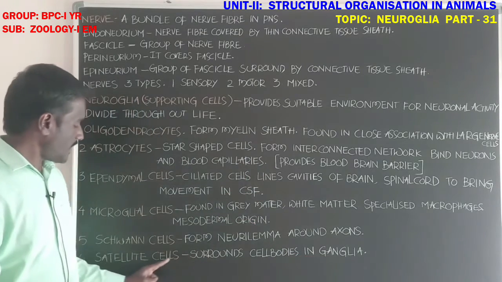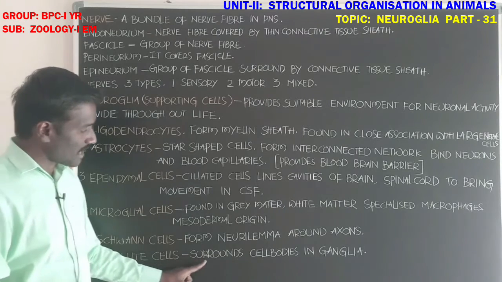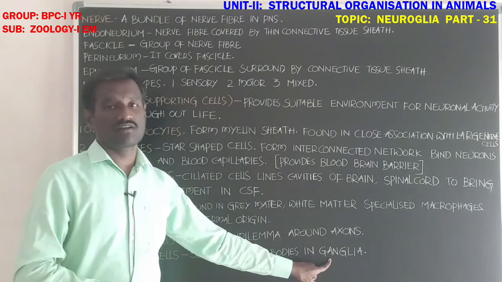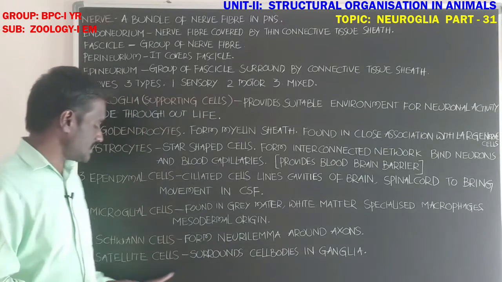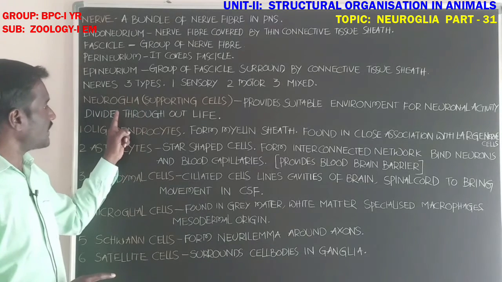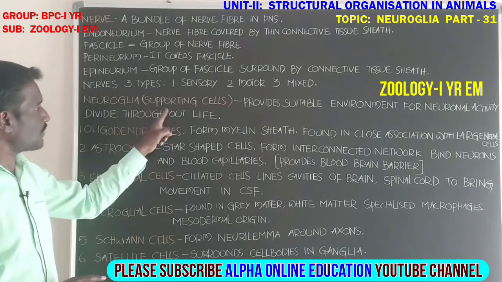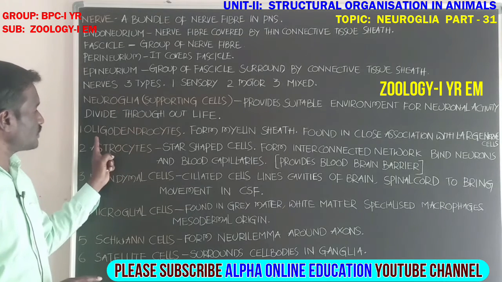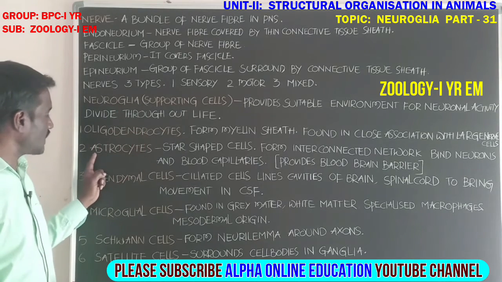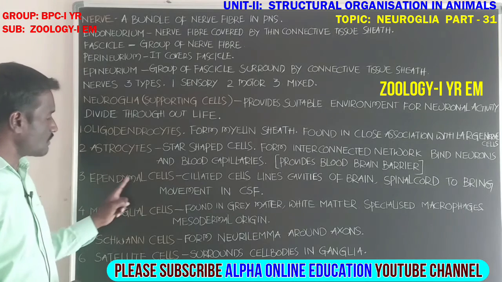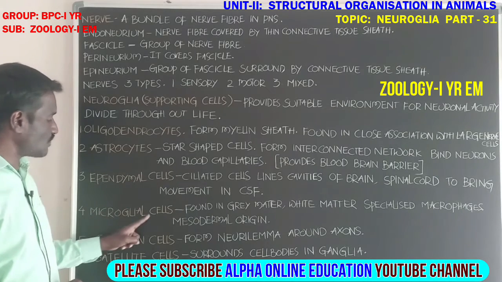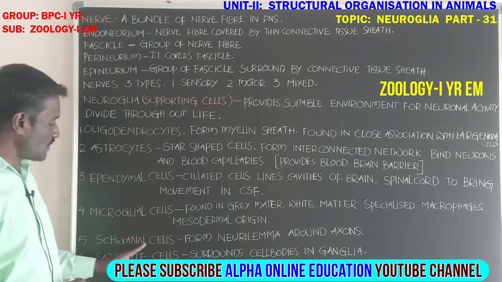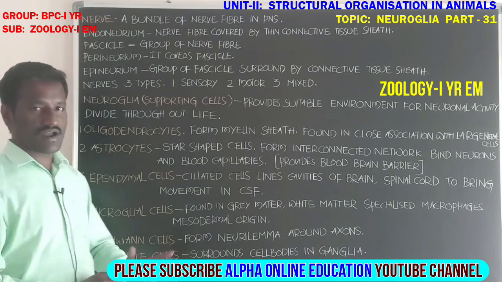Okay. Next, these satellite cells surround cell bodies in ganglia. Okay, this is about satellite cells. Entire, this is about the supporting cells or neuroglia. First one is oligodendrocytes, second one is astrocytes, third one is ependymal cells, fourth one microglial cells, fifth one Schwann cells, sixth one satellite cells.